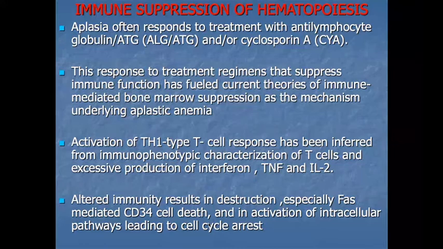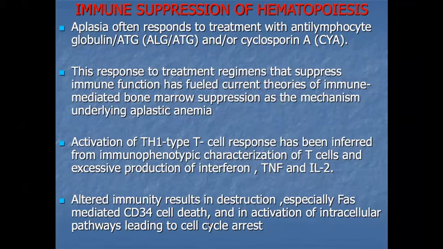Okay, there is activation of the T helper cells. Type 1 cell responses have been inferred from phenotypic characterization of the T cells and excessive production of interferon, tumor necrosis factor, and interleukin 2, because these inflammatory markers are secreted by type 1 T helper cells.